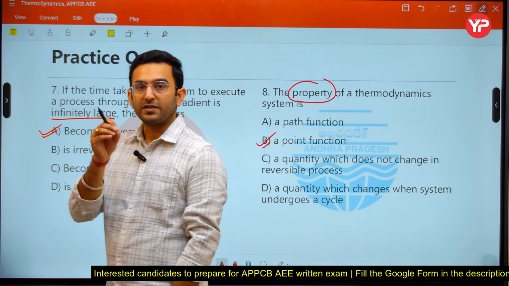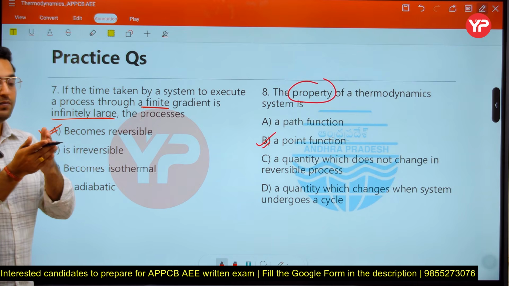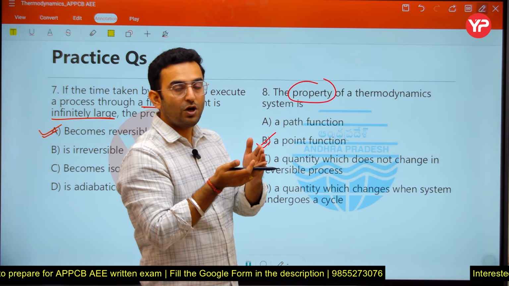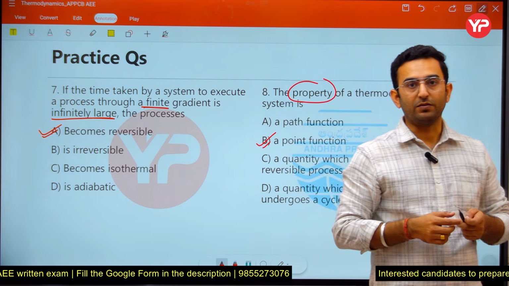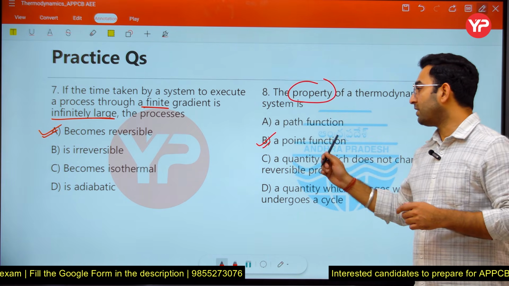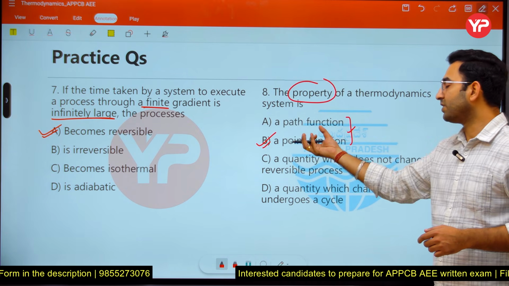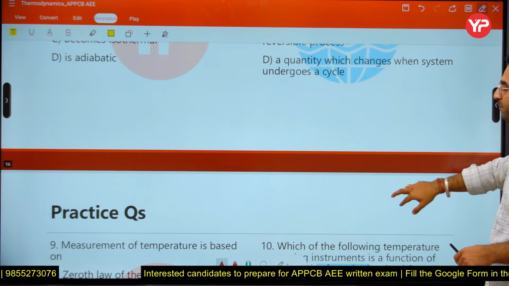These are generally considered a point function, because as the properties of the system change, correspondingly the states change. So these are considered point functions. We are going to study more about those functions in the upcoming lectures, and you will see the practical examples also.